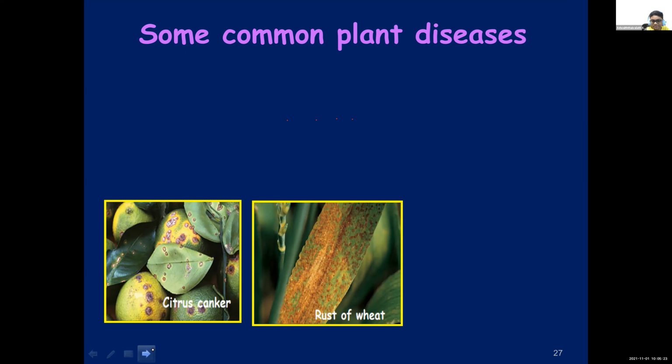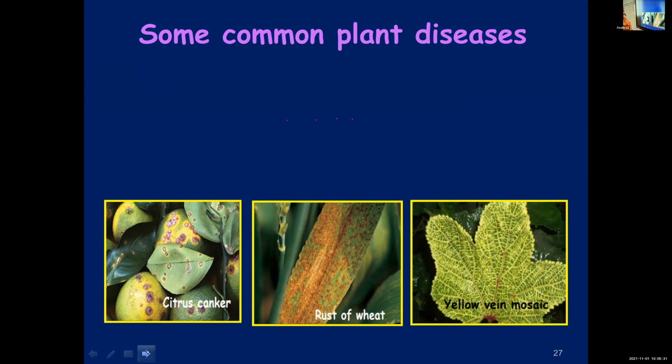And rust of wheat, you can see how the leaves are coated with brown colored patches that you call rust of wheat. Then there is yellow vein mosaic disease. Mosaic means a mixture of so many patches. You might have seen mosaic tiling, mosaic floor. The different chips are mixed up in the floor. Isn't it? Flooring is done using different chips. And similarly, here you can see patches. It is not in a particular pattern. You can see yellow vein mosaic disease. The veins turn yellow. And this disease is found in okra.